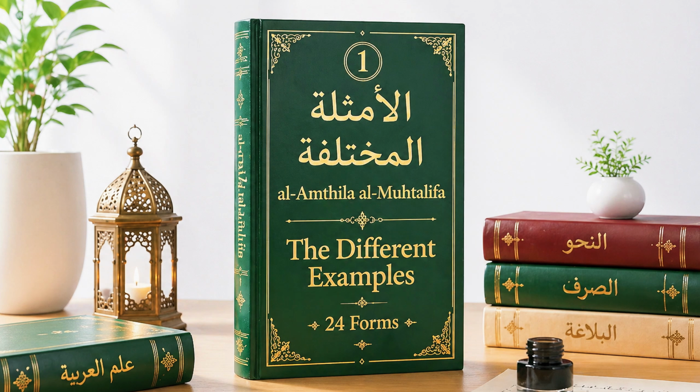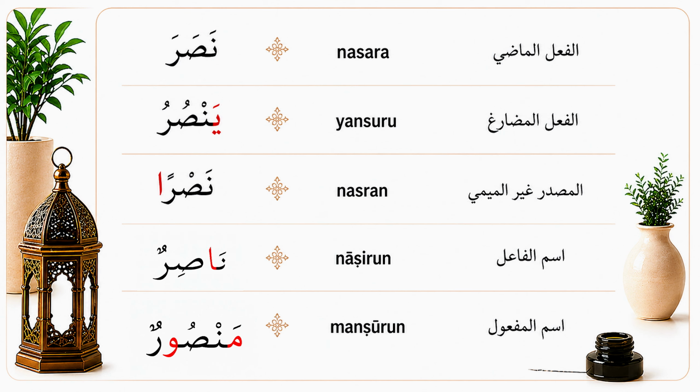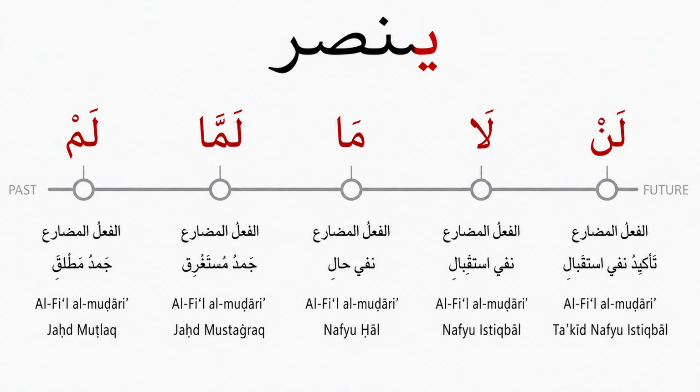Today we will learn the further forms in the book أمثلة. In the first two videos we learned the first five forms. الفعل الماضي نصر, he helped. الفعل المضارع ينصر, he's helping or he helps. مصدر غير ميمي نصرا, helping or to help. اسم فاعل ناصر, the helper. And اسم مفعول منصور, the one who's helped, the helped person.